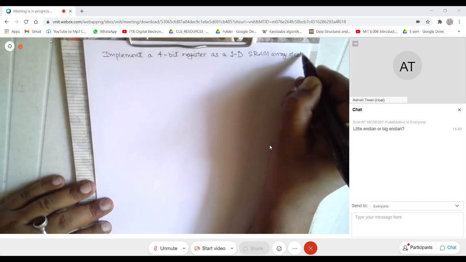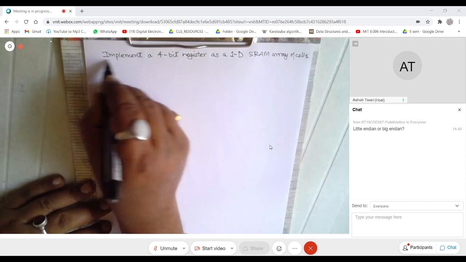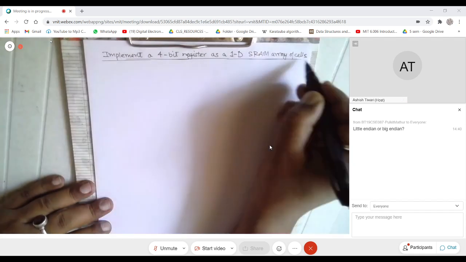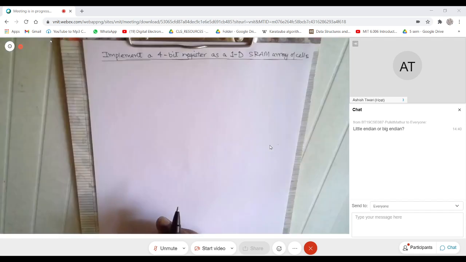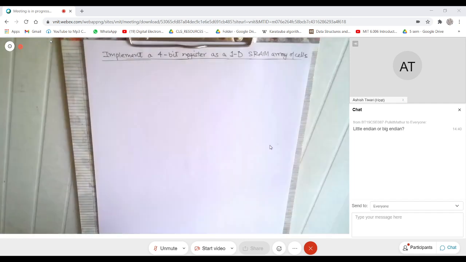So one cell is known. Suppose this is given to me. I want to build a bigger memory. And what is that bigger memory? I want to build a 4-bit register.